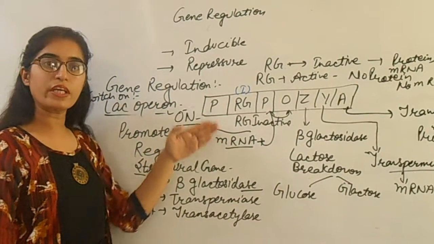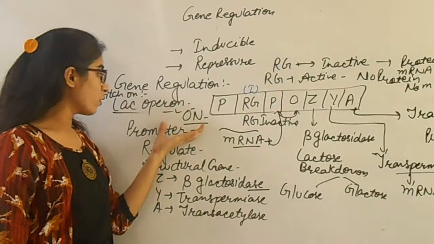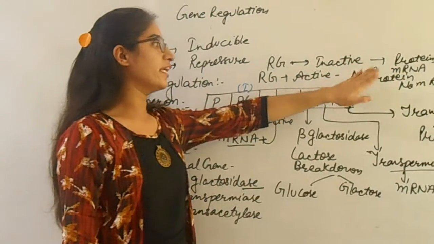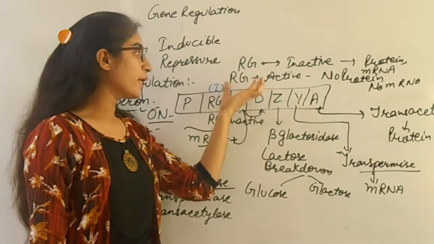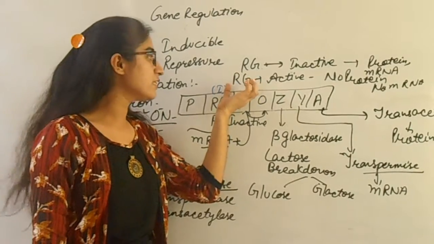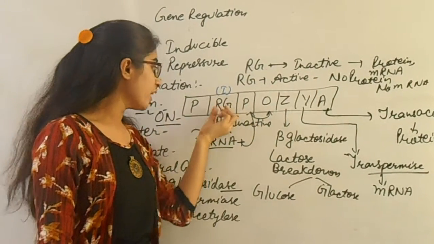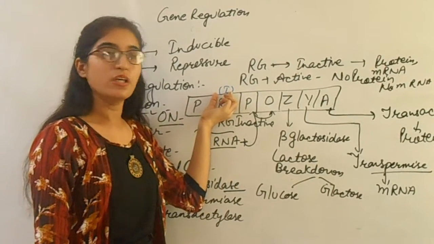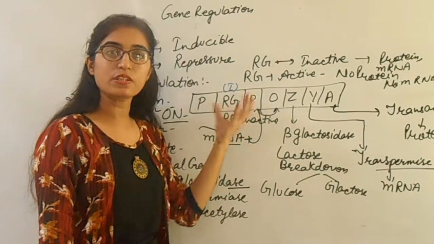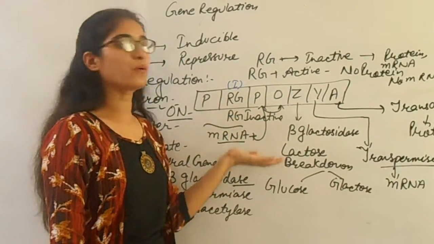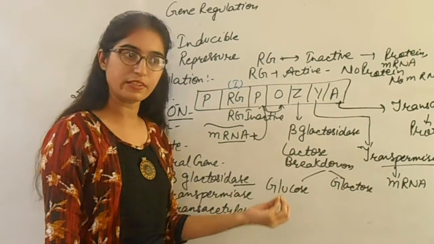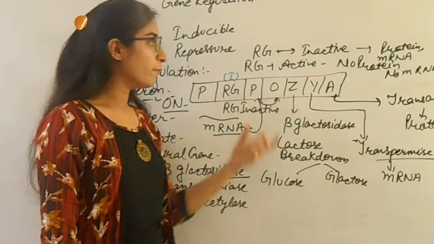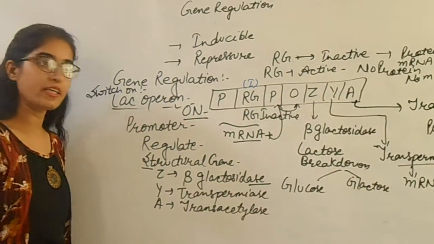But if lac operon is absent, then the switches are off. If the switch is off, then no mRNA, no protein, nothing. Why? Because at that time RG, the regulatory gene, is active. So here for RG we write the letter I. Here I represents inducible, which works as the inhibitor, meaning it helps to stop the process. So if RG is active, then no protein, no mRNA. Why? Because at that time no lactose sugar is present.